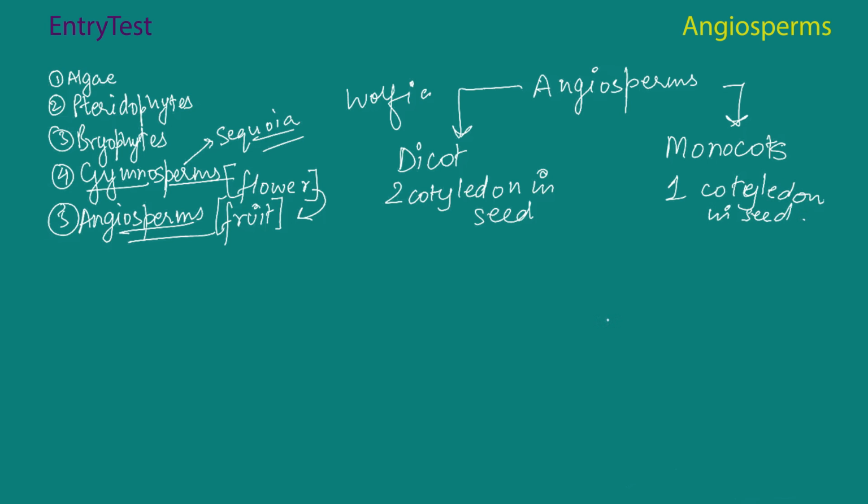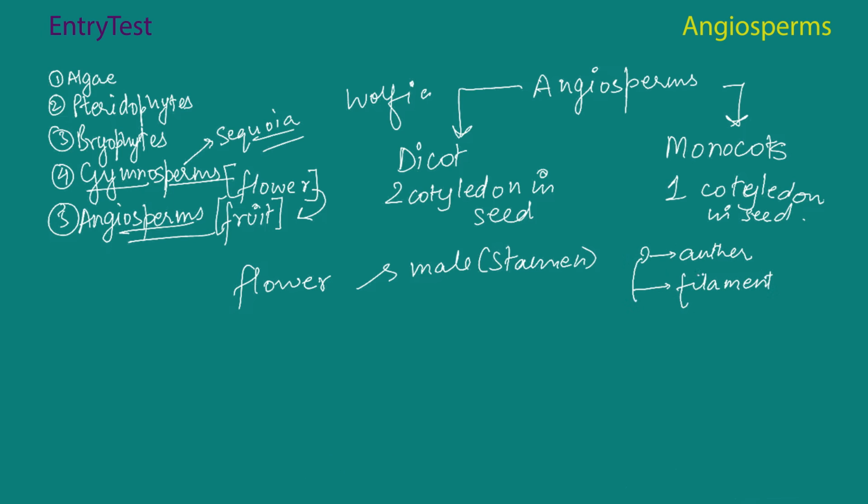So we'll be discussing more about this, but you should know that the male sex organ in the flower is the stamen. That is a characteristic of all angiosperms, and each stamen has a filament with an anther at the tip. So this is the anther, and this is the filament or the stalk-like structure. Now, the anthers, after meiosis, give pollen grains.